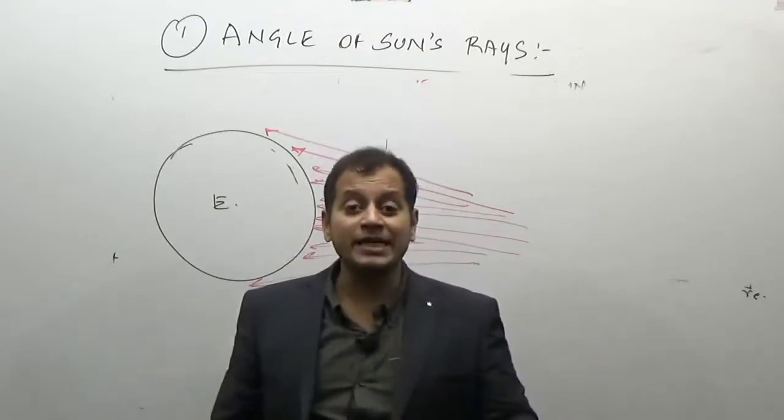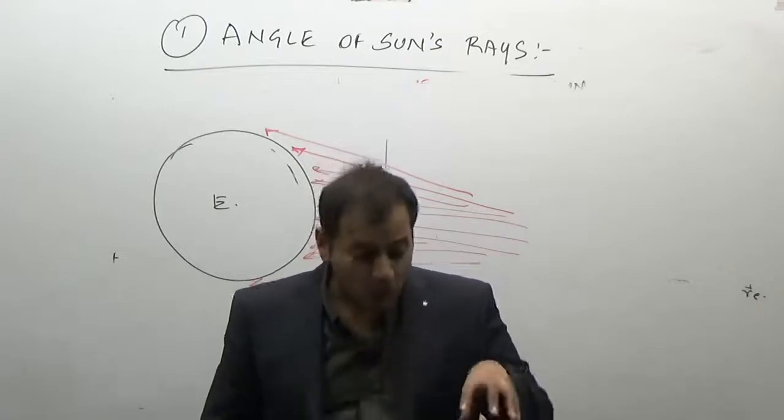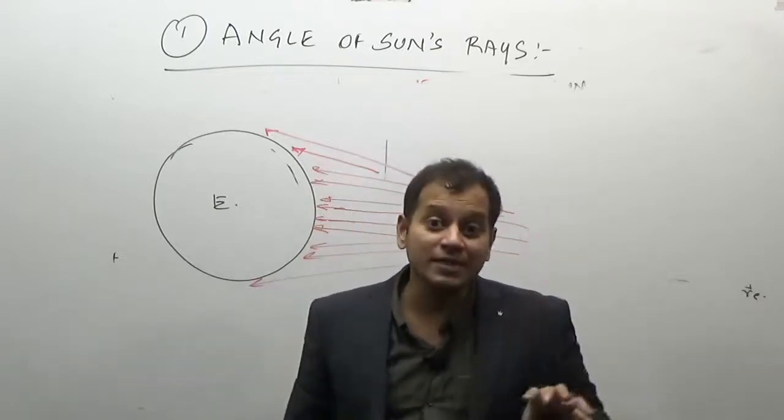Why is there more heat in the tropics? It is because the vertical sun rays are received only in the tropics.